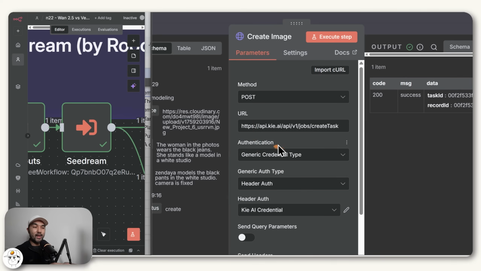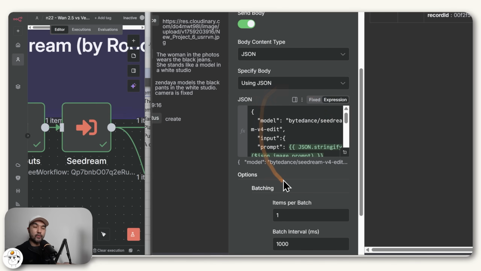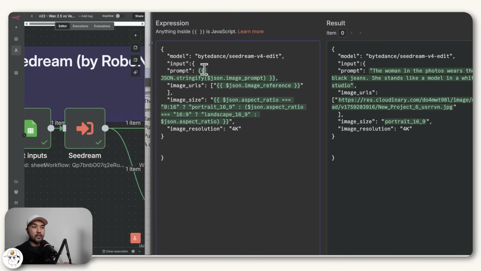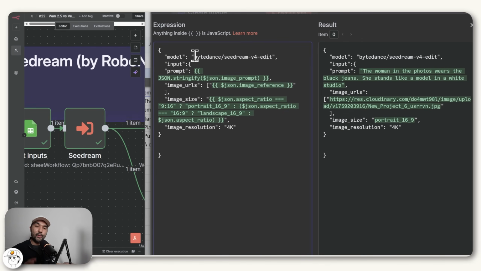And so if we go back to n8n, KeyAI's documentation basically tells us that we need to send our request to this URL, and we need to format our request in this JSON, or JavaScript Object Notation, structure. So if I expand, this is how the request is structured. And these green texts are dynamic values, where we are basically saying that we are going to use this model called Seedream. We are using our image prompt coming from that Google Sheet, which for this specific run translated to this one. We are sending our image reference, also coming from Google Sheet.